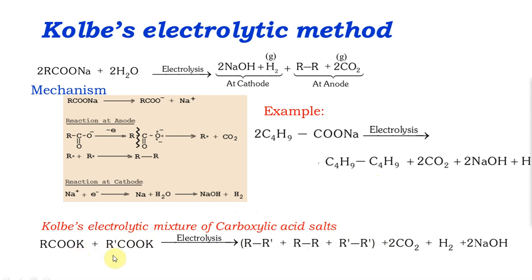If I take two different carboxylate entities, alkyl carboxylates, they can combine with themselves and give you the symmetrical ones, and they can combine with each other and give you an unsymmetrical one. You have no control over it. So just like Wurtz reaction, this is not a great way to synthesize odd number of carbon atoms. And one more thing, just like Wurtz reaction, because two R dots are combining, you cannot synthesize methane. You can only synthesize ethane and up.